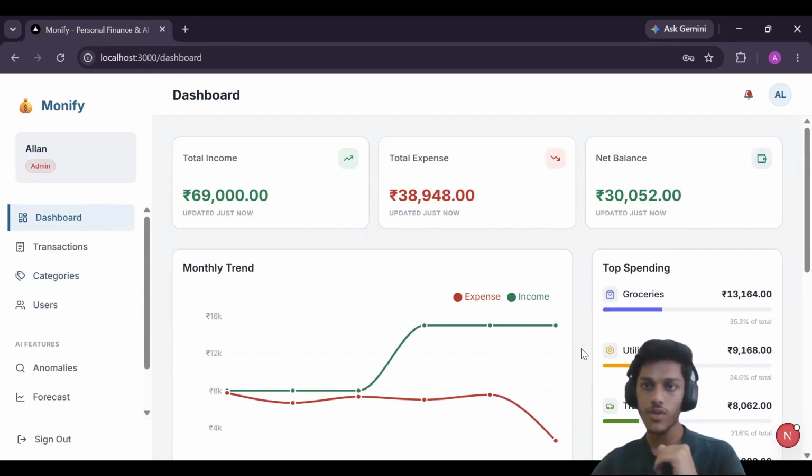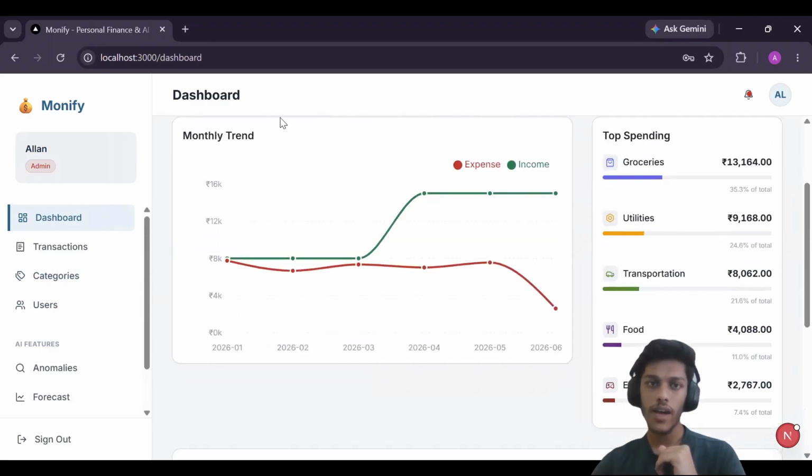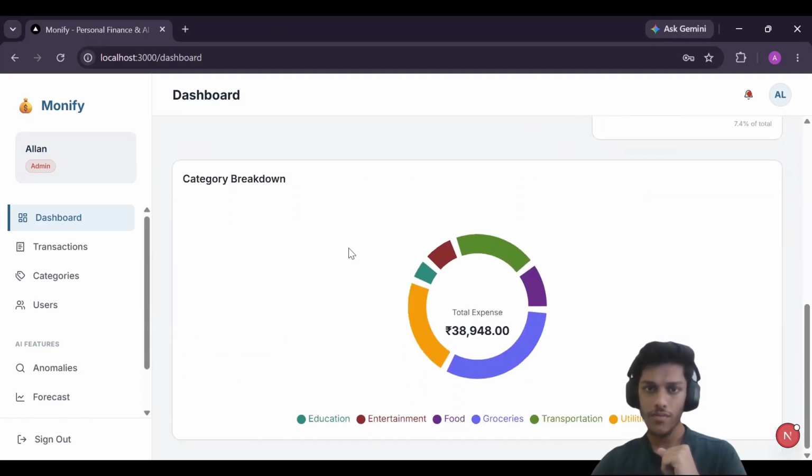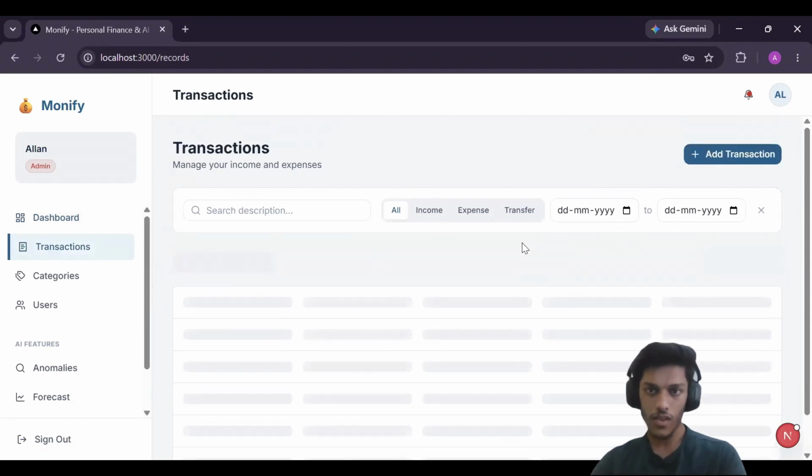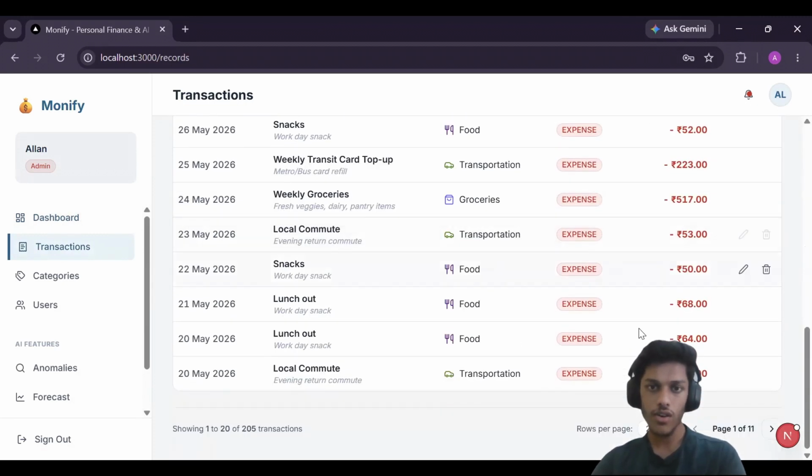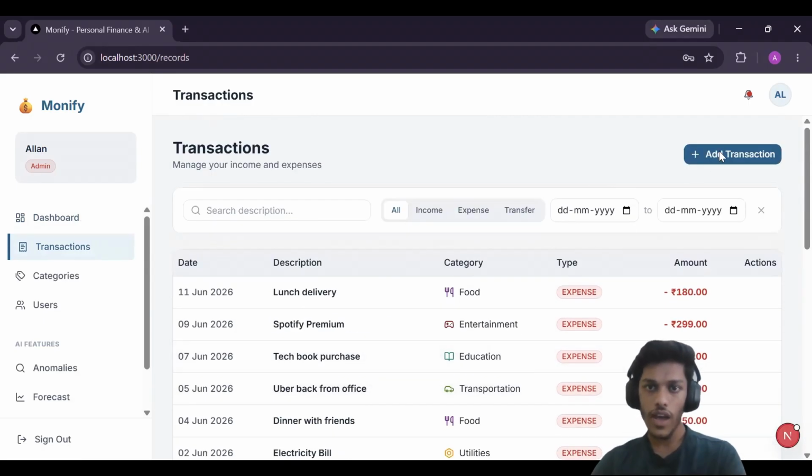Like it has a dashboard. You can see the total income so far, total expense, the net balance, and basic charts to show the details of our expenses. And here are the transactions of this particular user. You can see all those transactions that have been done. And you can also add a transaction.